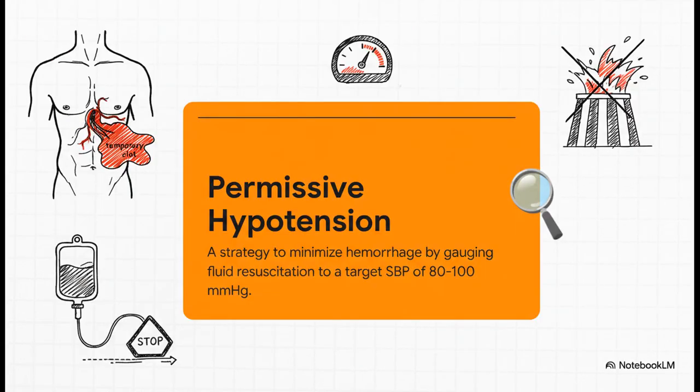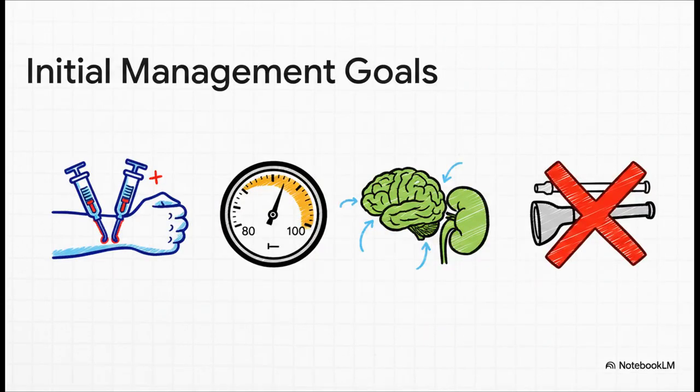My absolute top priority is controlled resuscitation, and this is all governed by the concept of permissive hypotension. The whole idea here is to avoid aggressively jacking up his blood pressure. If we do that, we risk blowing off the contained retroperitoneal clot that might be the only thing keeping him alive right now. It's all about damage control, just enough fluid to keep his brain and organs perfused until we can physically clamp the aorta. And this all has to happen at once.